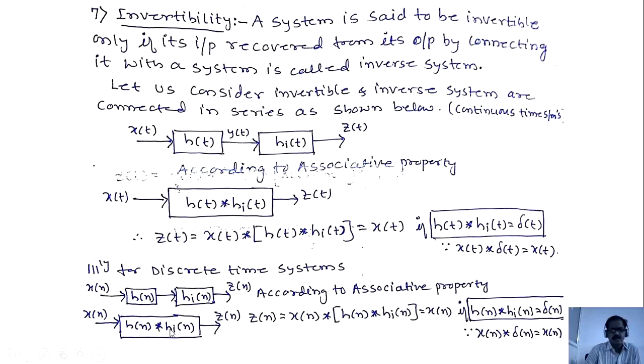whose impulse responses are convolved. According to this diagram, z of n is equal to x of n convolved with h of n convolved with h I of n. And z of n equals x of n only if h of n convolved with h I of n is equal to delta of n. Therefore, x of n convolved with delta of n is equal to x of n.